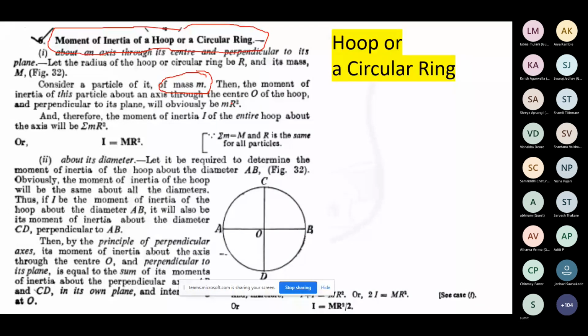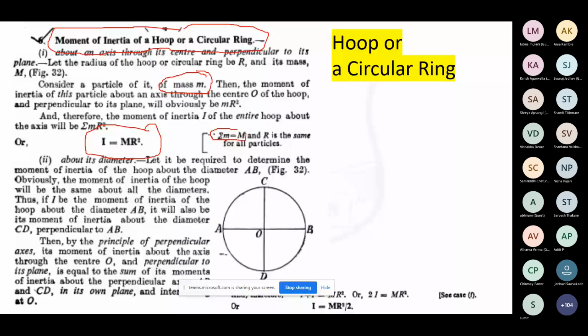You just multiply with the summation of all such m, that gives me a total m, that is the mass of the whole body, entire hoop, or you can say circular ring. That gives me the complete relationship over there, okay. That I is summation of mr square, and summation of m becomes m over there, and you will get the value of I is equal to mr square.